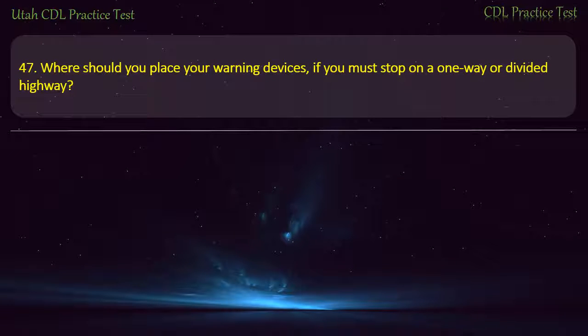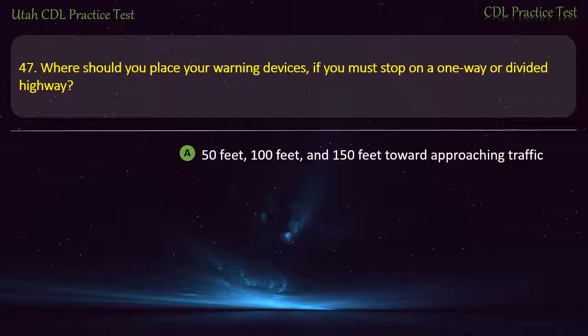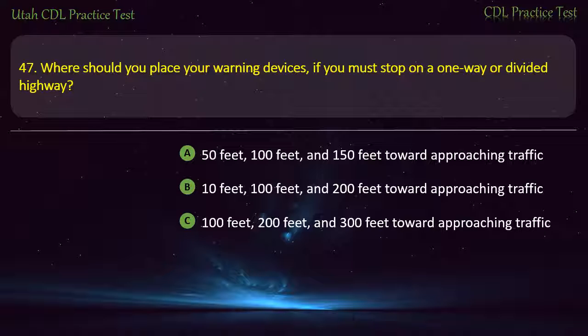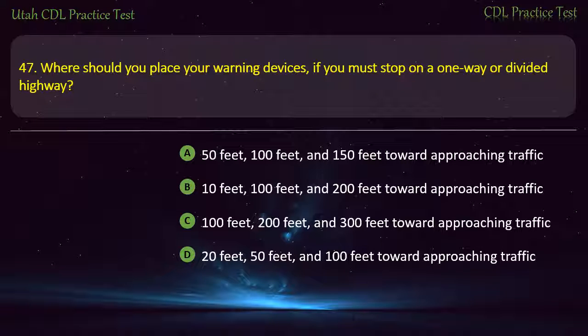Question 47. Where should you place your warning devices, if you must stop on a one-way or a divided highway? 50 feet, 100 feet, and 150 feet toward approaching traffic. 10 feet, 100 feet, and 200 feet toward approaching traffic. 100 feet, 200 feet, and 300 feet toward approaching traffic. 20 feet, 50 feet, and 100 feet toward approaching traffic.